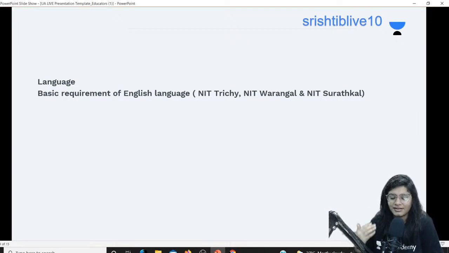So that's a small point. It's not a big point, but in 2-3 months you can definitely improve your English, because you'll have 2-3 months before you go to any NIT for your masters. Okay, so this is one point which you should keep in mind.